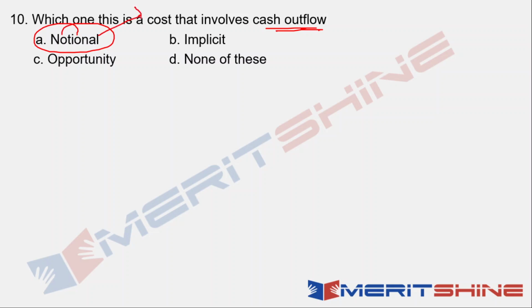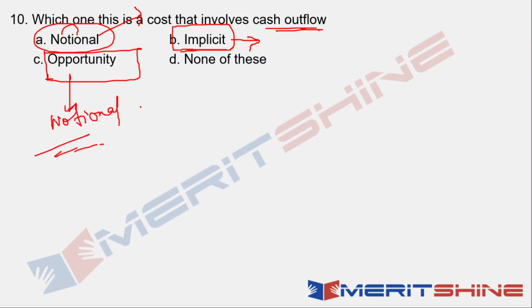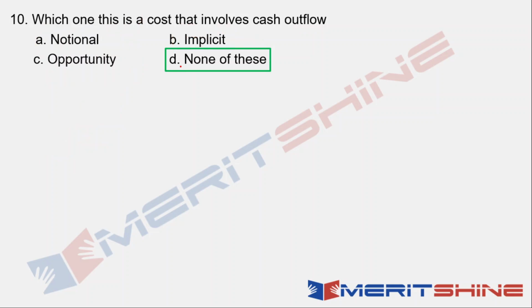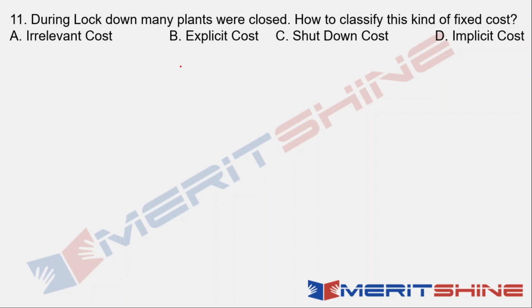Notional means in notion only. There is no real cash outflow. In implicit cost, also there is no cash outflow. Opportunity cost is also a type of notional cost. So this is eliminated, this is eliminated, this is eliminated. So none of these requires a cash outflow. So question number 10, your answer should be option D. Okay? Next. Question number 11.